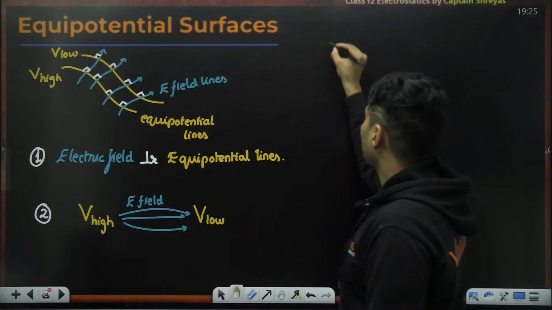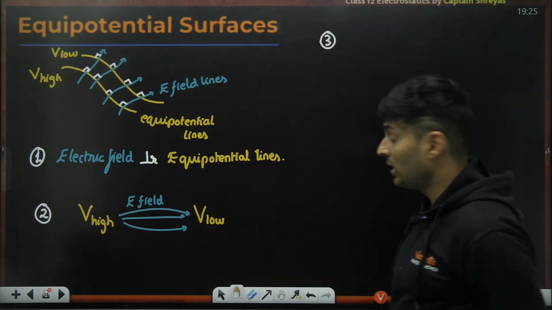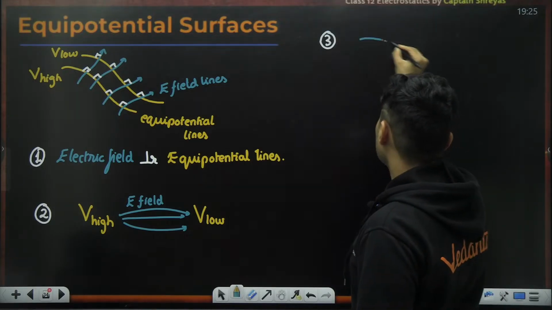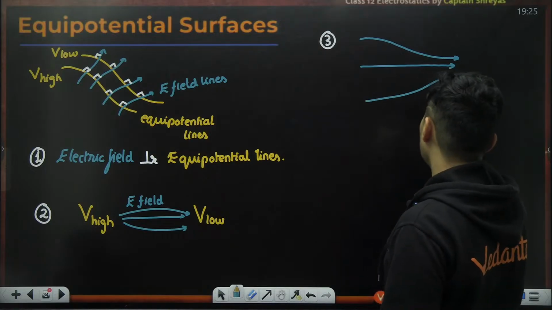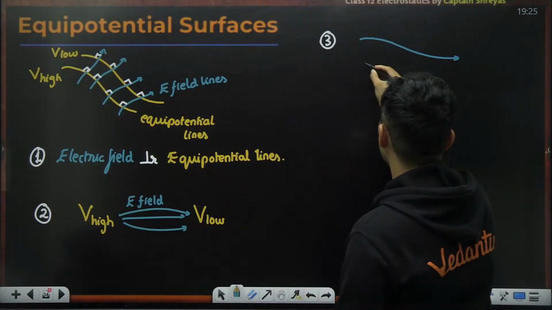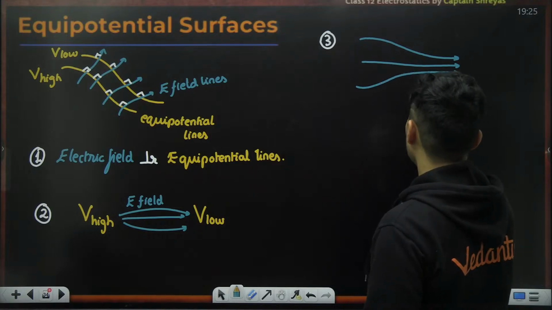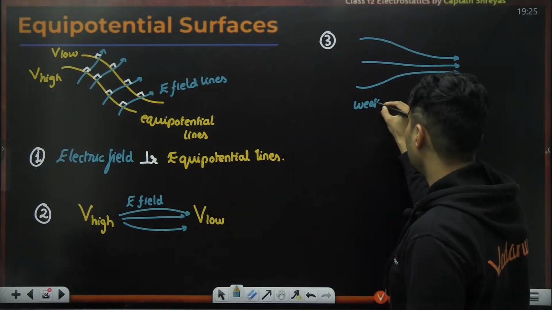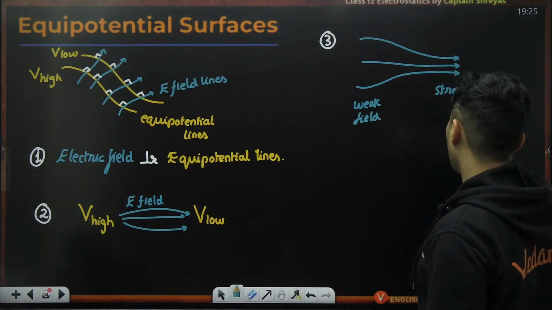Point number 3, very, very important, guys. Remember, at some places the field will be very strong, at some places the field will be very, very weak. We have seen that before also. At some places the field will be very strong and some places it will be weak. So here you have a weak field and here you have a stronger field.